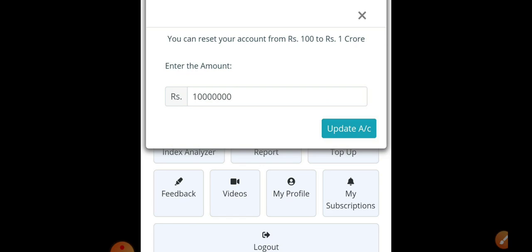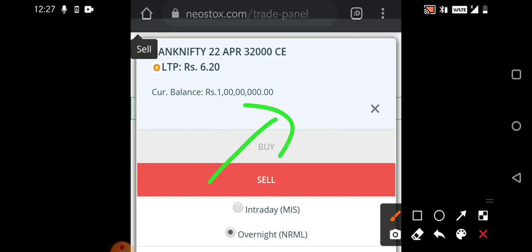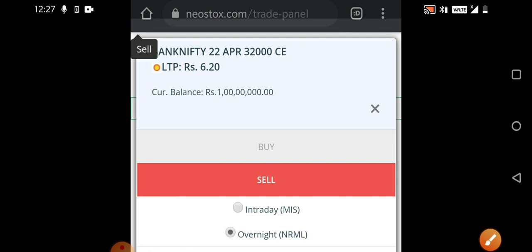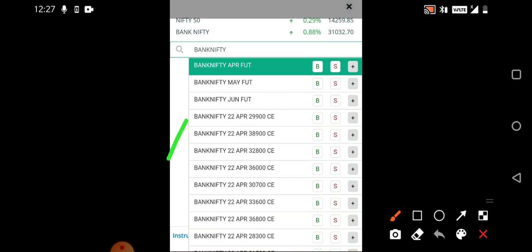So this is the platform that I wanted to discuss. Not only options, whatever you want to do, buying Reliance Industries, Bajaj Finance, directly go to the search bar and start. In this search bar, go there, whatever stock name, whatever call option, whatever put option you want to buy or sell, type it there, and whatever actions, as I told you here, you can see buy, sell. Perform accordingly, enter the lot size, target price, stop loss, everything you can set. Okay, so this is what I wanted to discuss.